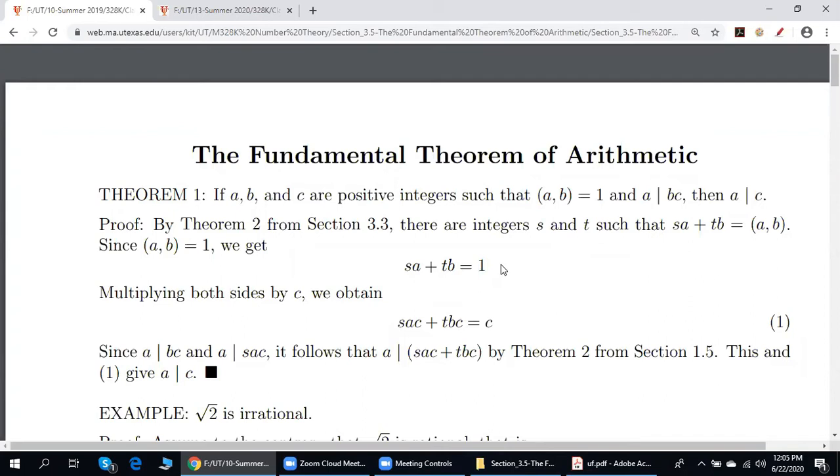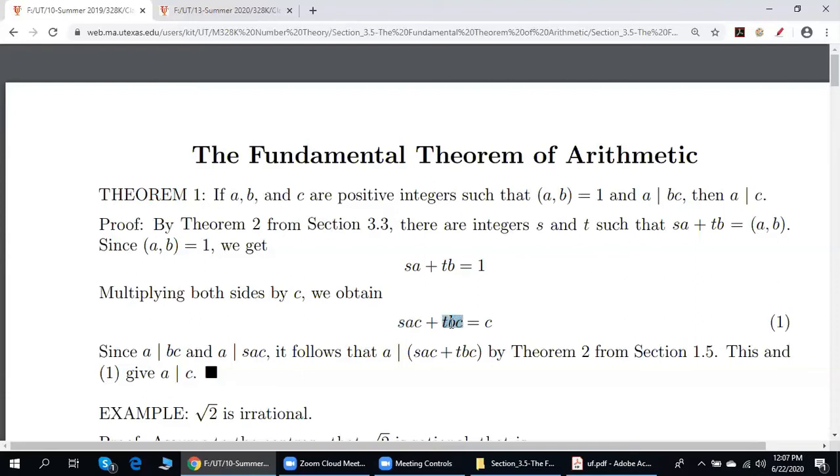Here is what we do next. Let us multiply both sides here by C. If we multiply both sides here by C, we get this. Since A divides BC, A divides TBC. This term is also divisible by A.